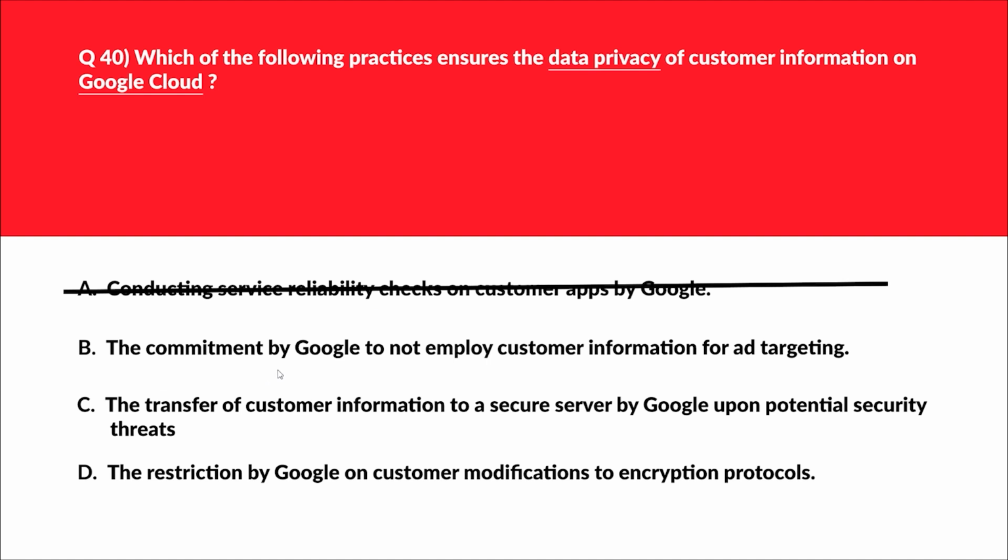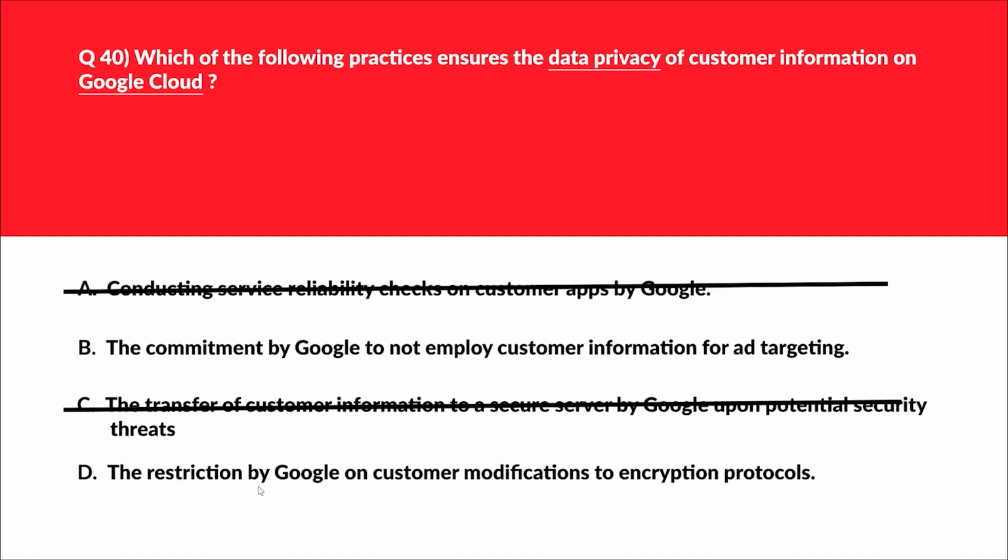B says the commitment by Google to not employ customer information for ads targeting. We know that Google is famous for ads. Google also has a strict policy that it does not use customer data from Google Cloud services for advertising purposes. This can be the potential answer. We'll park this. Let's move to option C. C says the transfer of customer information to a secure server by Google upon potential security threats. Security threats are related to security and not privacy policy. We'll eliminate this. Let's move to option D.